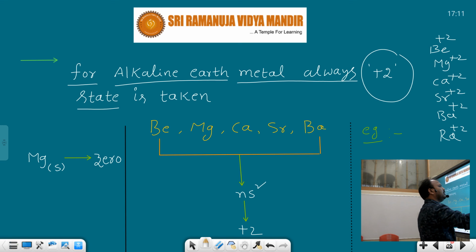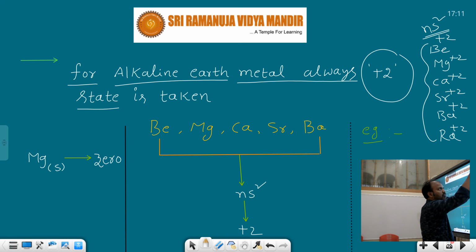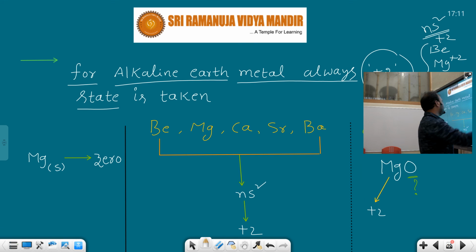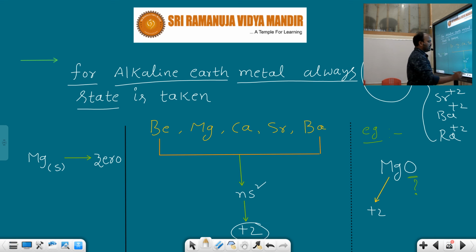Because the general valence shell electronic configuration is ns2. If these elements lose 2 electrons, they achieve a stable electronic configuration like a noble gas. These atoms donate 2 electrons from their valence shell to form bivalent cations and become more stable. That's why the plus 2 oxidation state is exhibited.